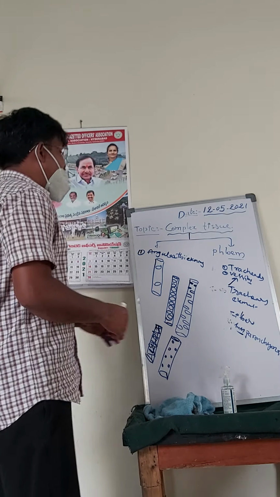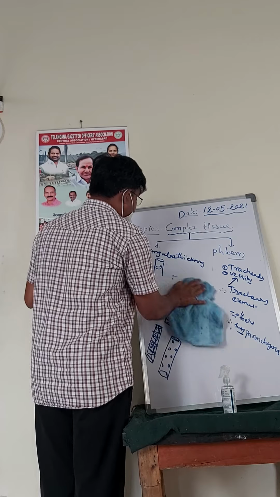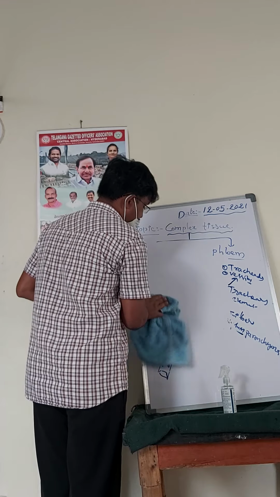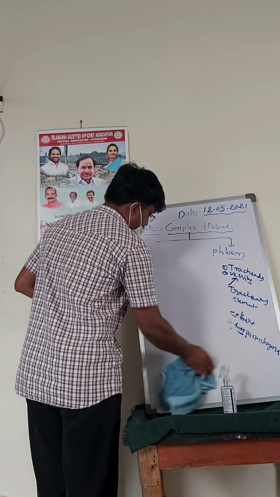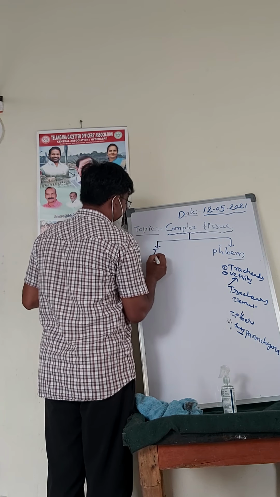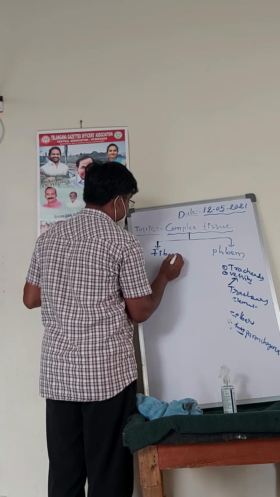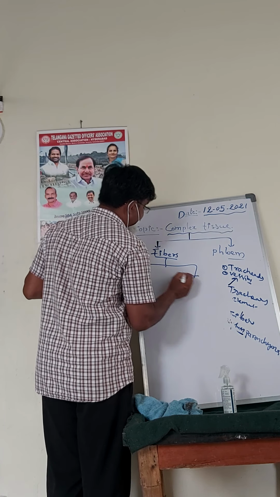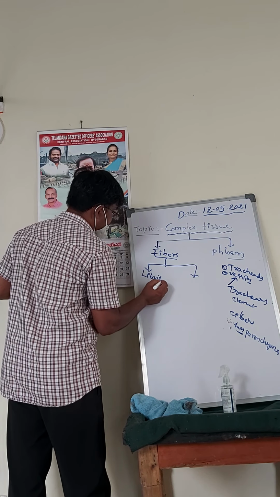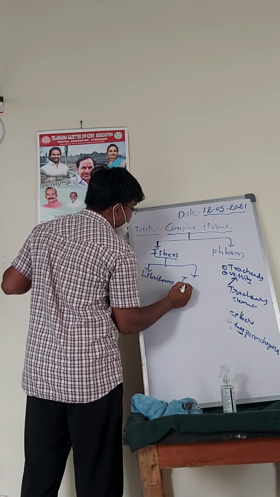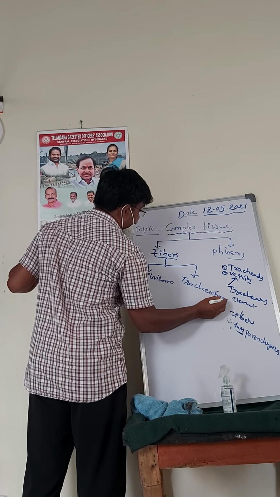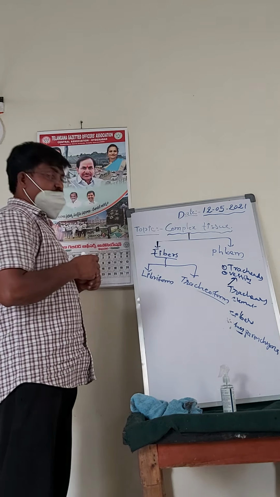The fibers are of two types: libriform and tracheoform.